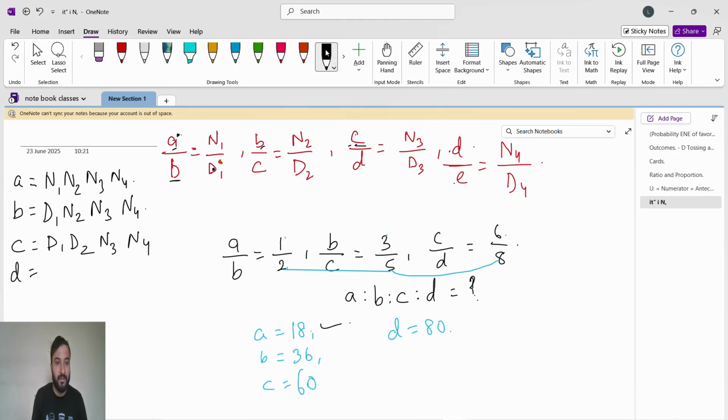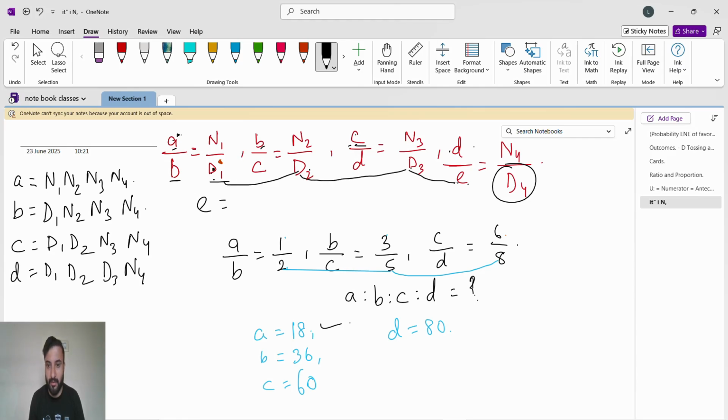And last is, okay, d means D1 into denominator 2, D1 into D2 into D3, and then N4. D1 into D2 into D3 into N4, and then where is e? E is here. So b was here, so D1 into D2 into D3, and e is here into D4.